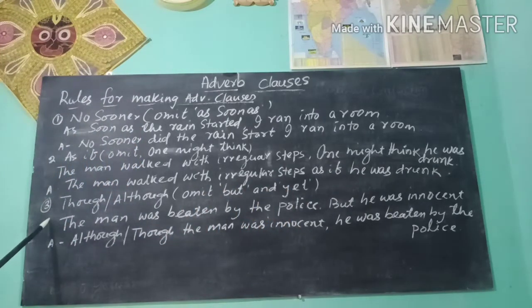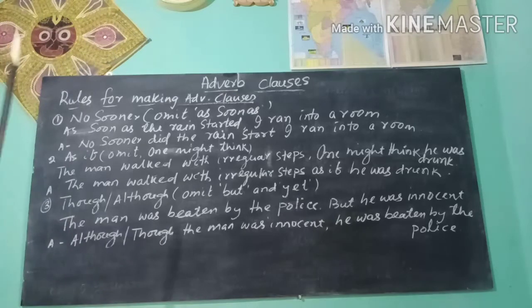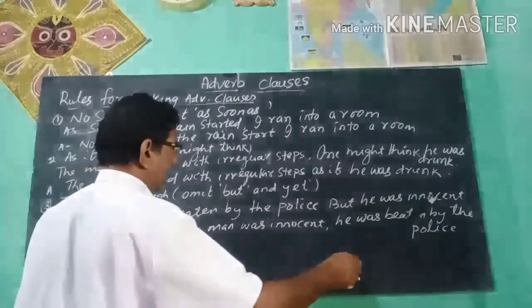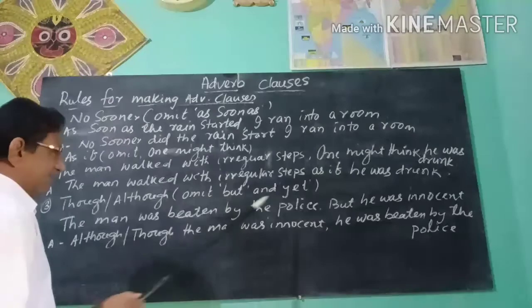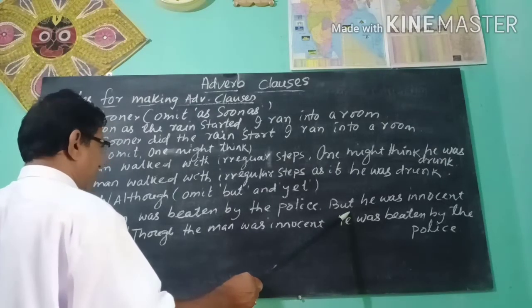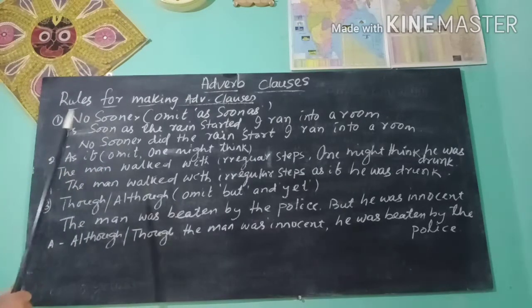Next you see though, although, omit but. The man was beaten by the police, but he was innocent. You can replace but by using although or though.